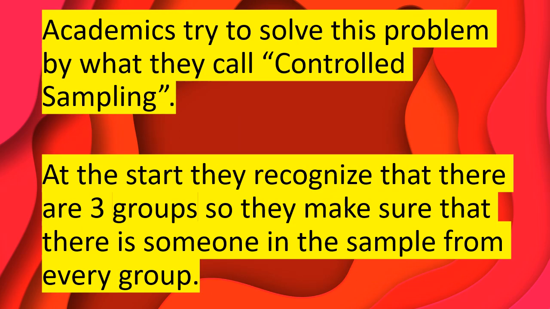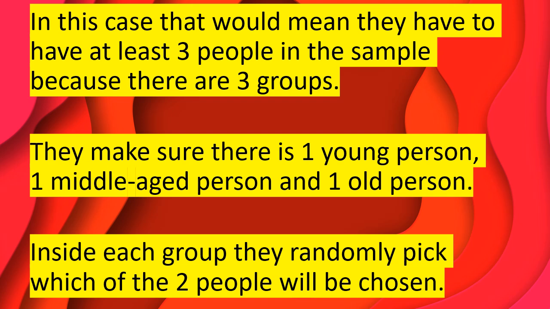Academics try to solve this problem by what they call controlled sampling. At the start, they recognize that there are 3 groups, so they make sure that there's someone in the sample from every group. In this case, that would mean they had to have at least 3 people in the sample because there are 3 groups. So they make sure there's 1 young person, 1 middle-aged person, and 1 old person. Inside each group, they randomly pick which of the 2 people will be chosen.